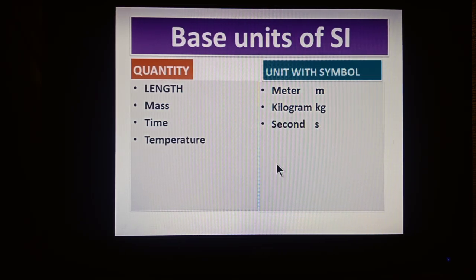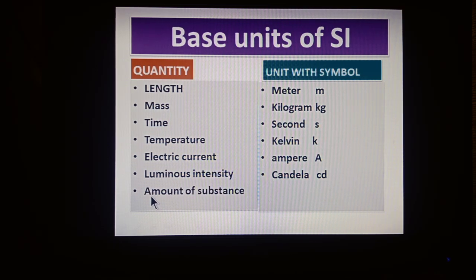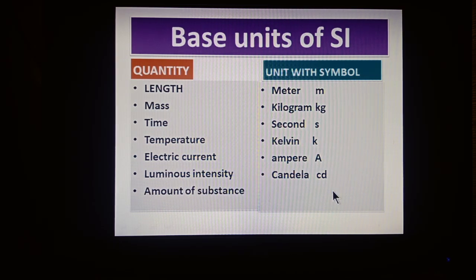S is the symbol. Temperature with its unit Kelvin. K is the symbol. Electric current, ampere. Luminous intensity, candela. And last is amount of a substance. Its unit is mole and its symbol is mol.